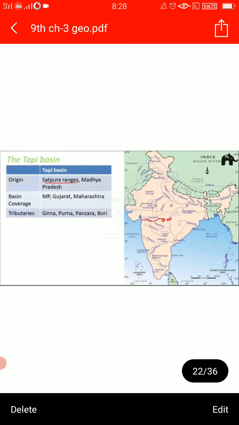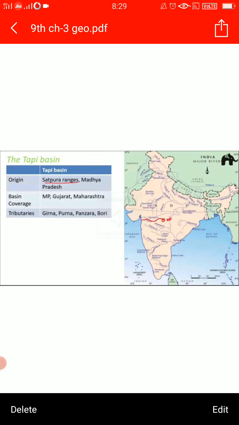Again, children, Tapi rises in the Satpura ranges in Madhya Pradesh. You can see from where it is originating. It is in the Betul district of Madhya Pradesh, and it also flows towards the rift valley. It flows parallel to the Narmada River, but its length is shorter. And if you talk about the basin, it covers MP, Gujarat, Maharashtra.